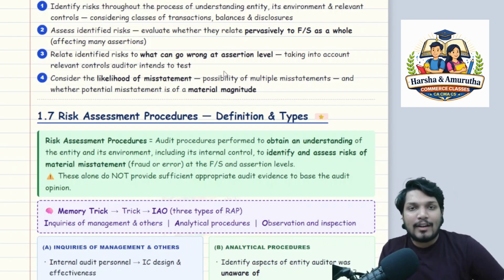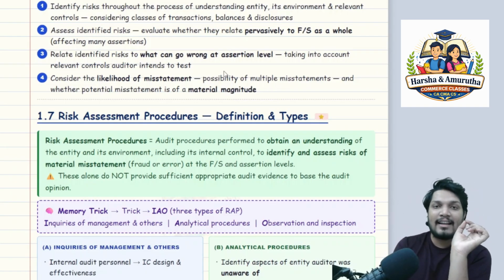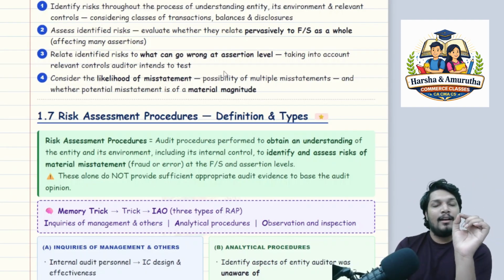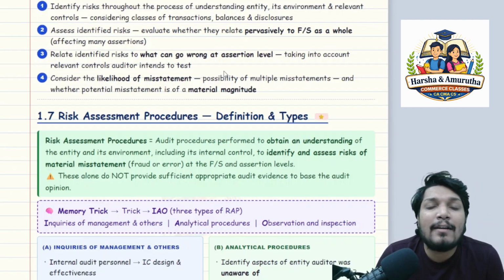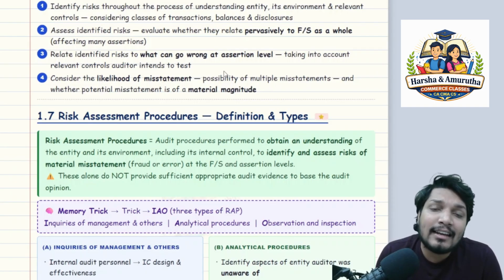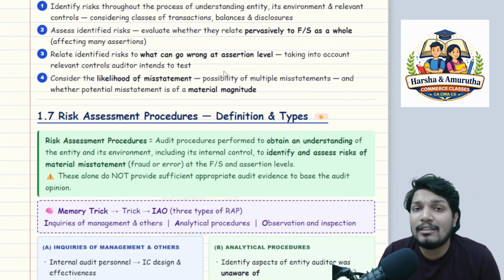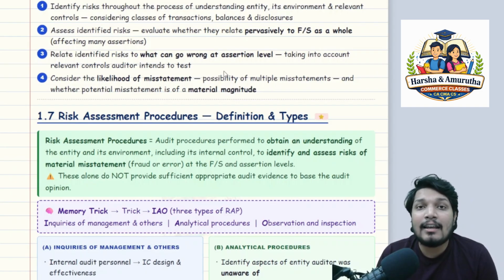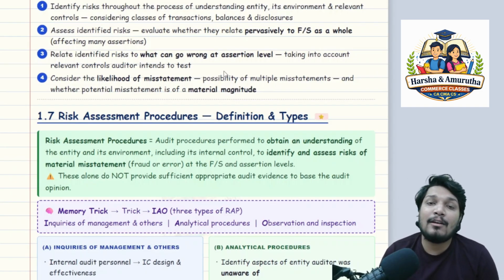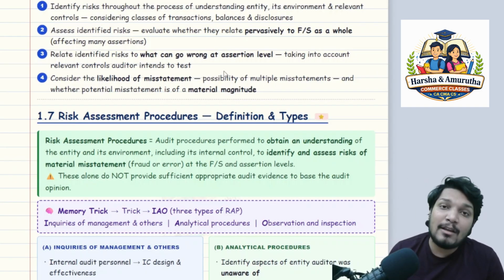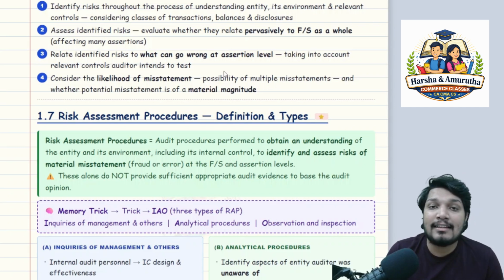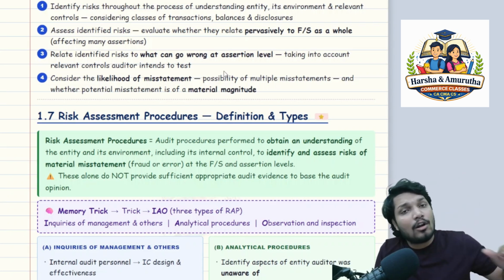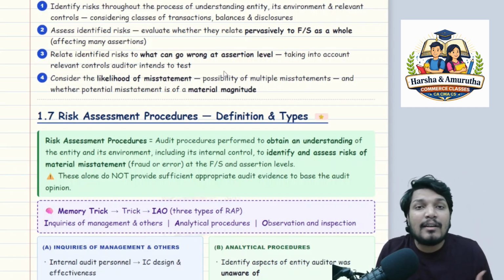For example, as I told in earlier classes and revision videos, management says inventory value is 10 lakhs. What are they claiming? They are claiming the valuation, the presence, that there is a physical inventory, a stock. They are claiming the completeness, saying 10 lakhs only, not more, not less. So they are claiming multiple assertions.